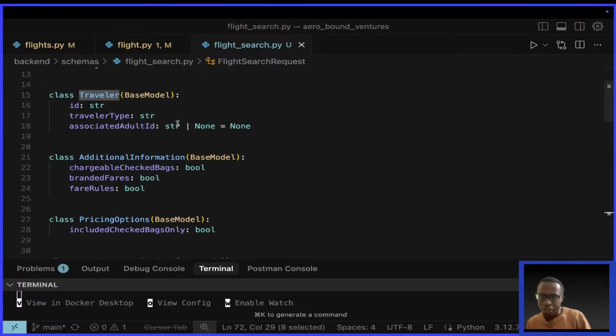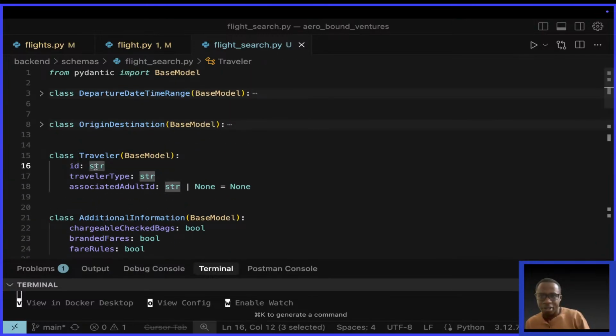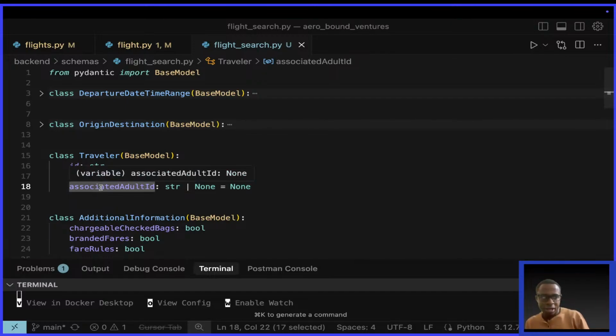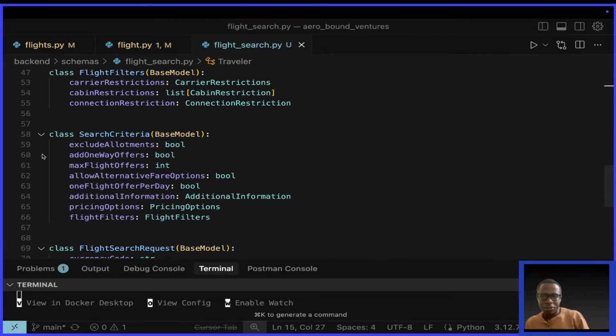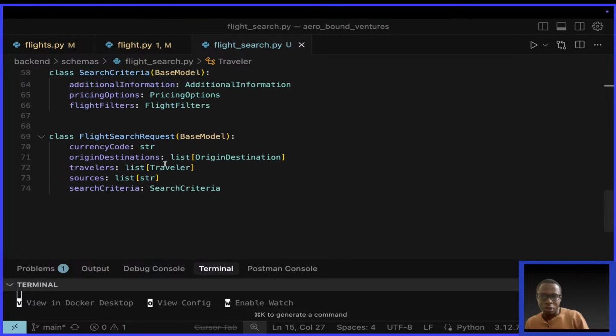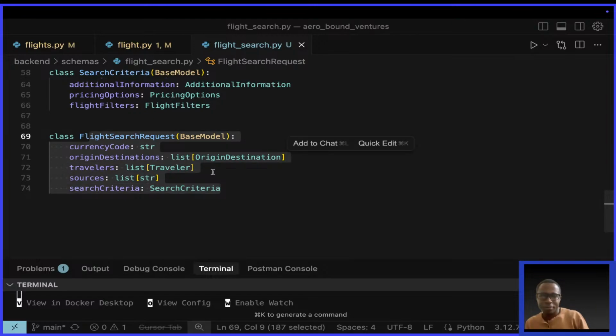Traveler is where? Here. A traveler has an ID, has a traveler type, and has an associated adult ID, which is optional. Why is it optional? Because the default value here is None. Then if you go down again to our main class, remember this is the main class. These others are simply subtypes of this one. So take note of that.